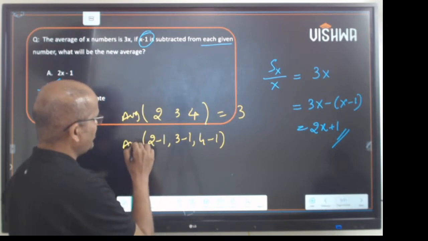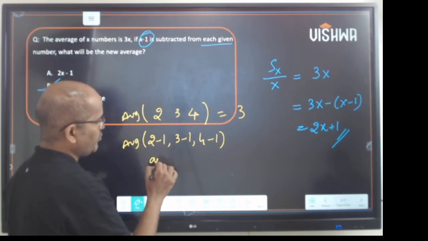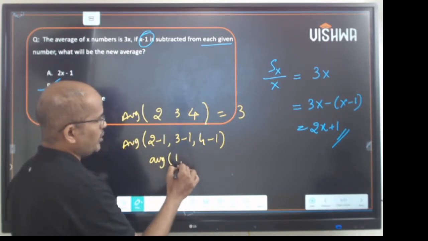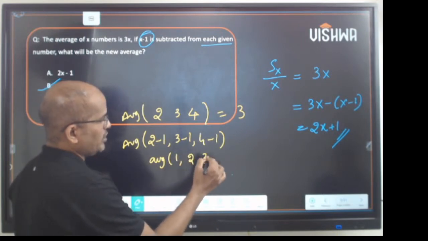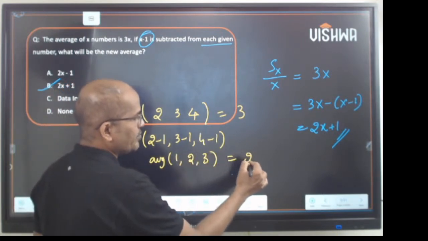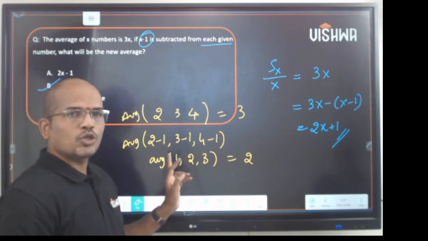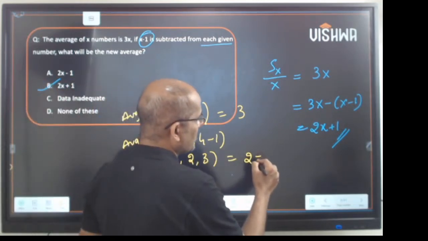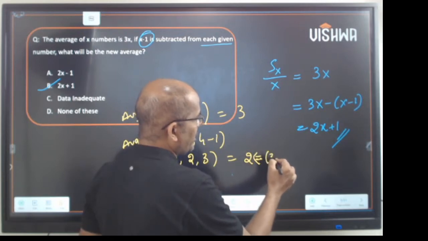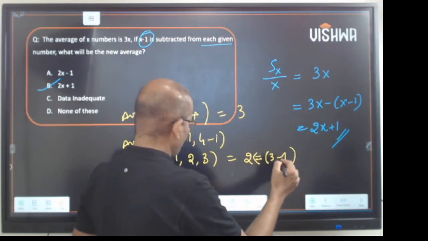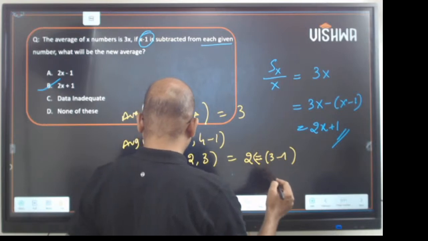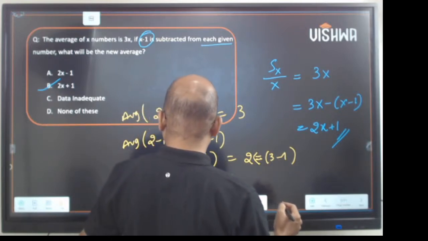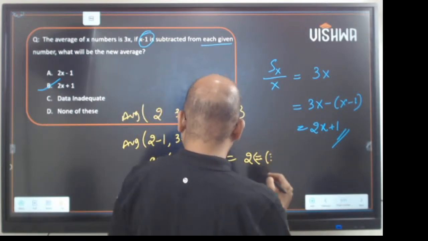Now what is the average? The average of 1, 2, 3 is definitely 2, since 1 plus 2 plus 3 by 3 is 2. Can I write this 2 as 3 minus 1? Yes.